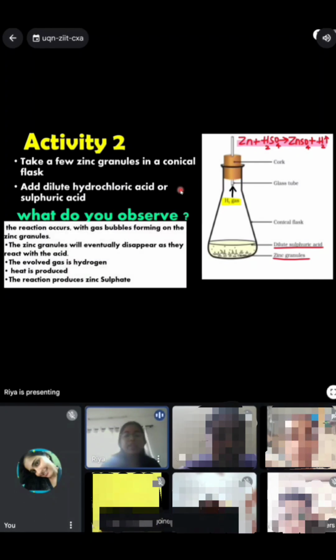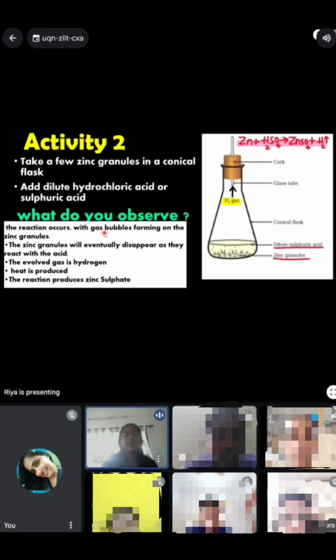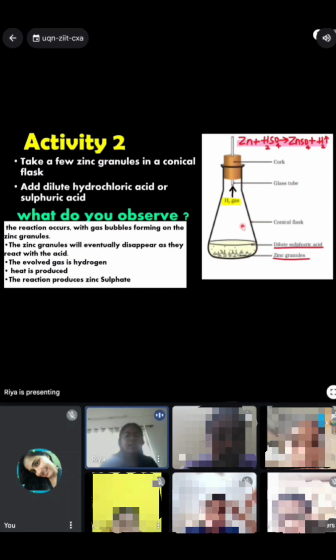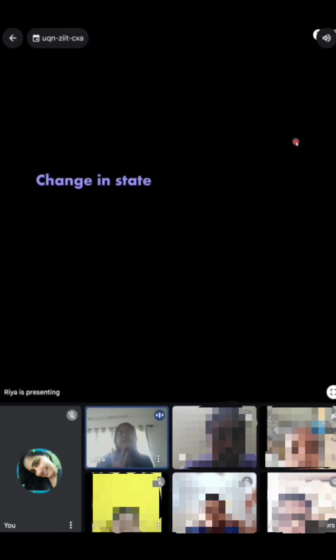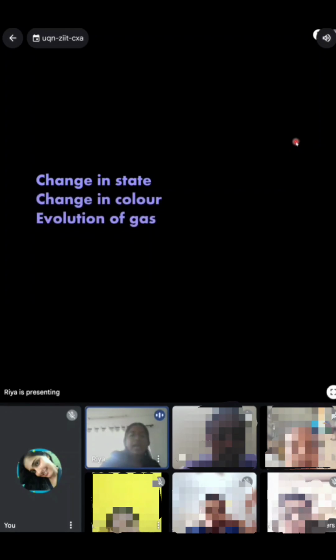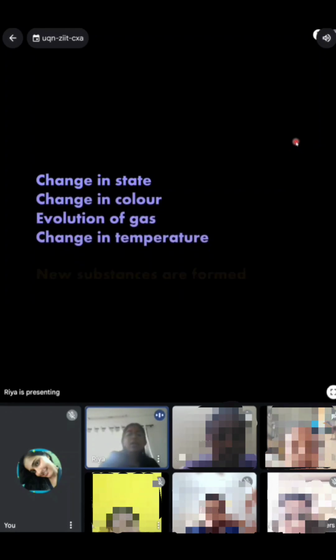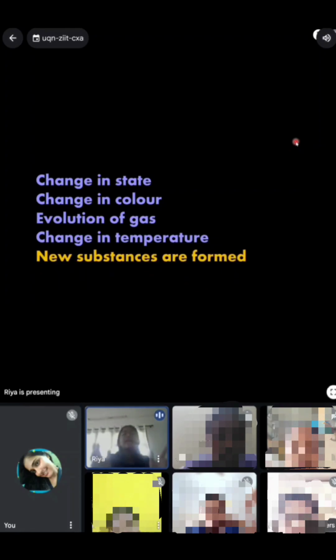So now what can we observe? So first we can observe that there are gas bubbles forming on the zinc granules. Then we can see that they eventually disappear as they are getting displaced, and the evolved gas is hydrogen. It is evolved, and then heat is also produced, and the reaction produces zinc sulfate. So by looking at all of these, we can conclude there is change in state, change in color, evolution of gas, change in temperature, and also new substances are formed. So for a chemical reaction to take place, all these factors, all these characteristics should be visible.